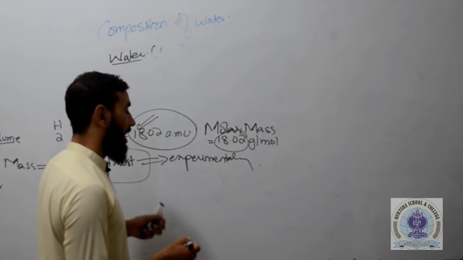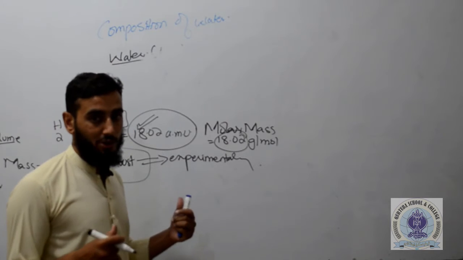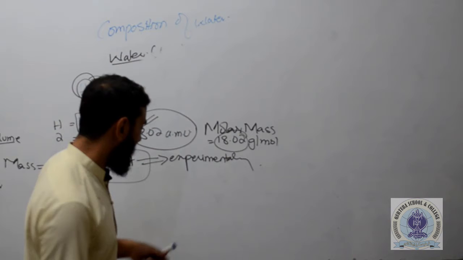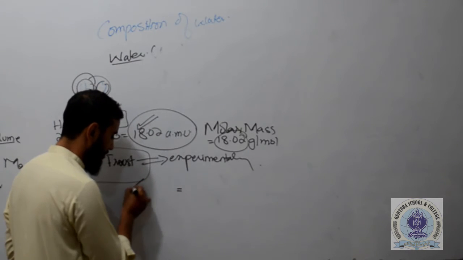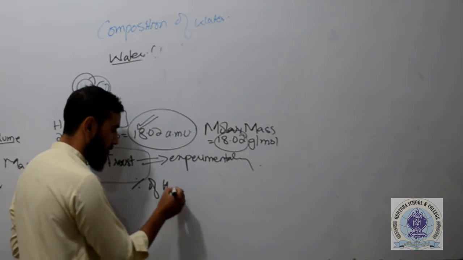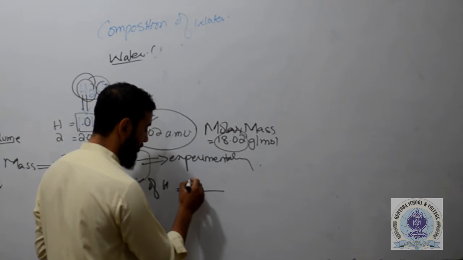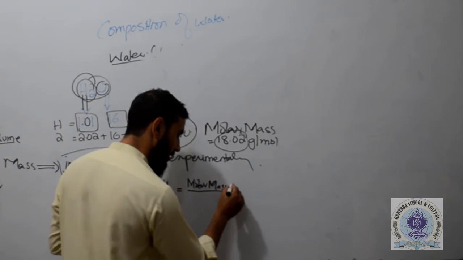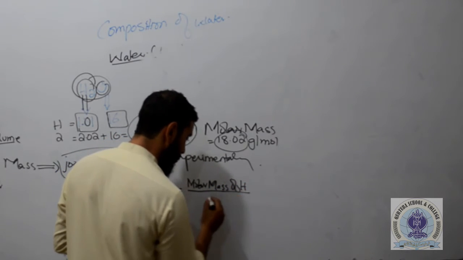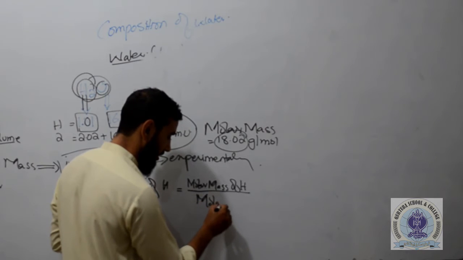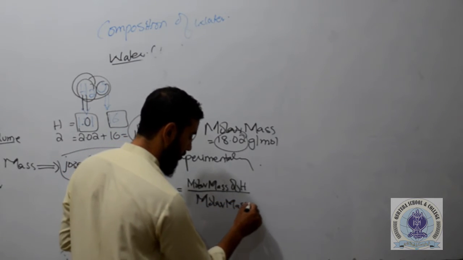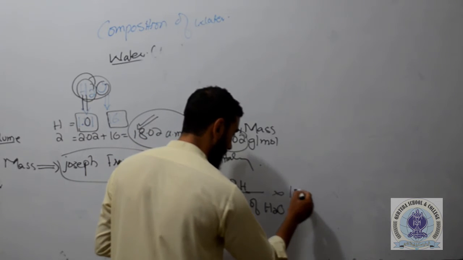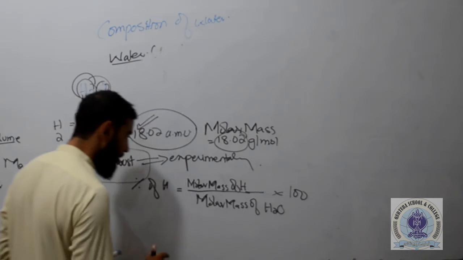So let's suppose according to Joseph Frost, if you want to determine the percentage composition of hydrogen in water, so that is really very simple. You have to do percentage of hydrogen, so what you have to do, you have to write the molar mass of hydrogen divided by the molar mass of water. ये आप लोगों ने 9th क्लास में भी ये फार्मूला पढ़ा हुआ है, मल्टीप्लाई 100.